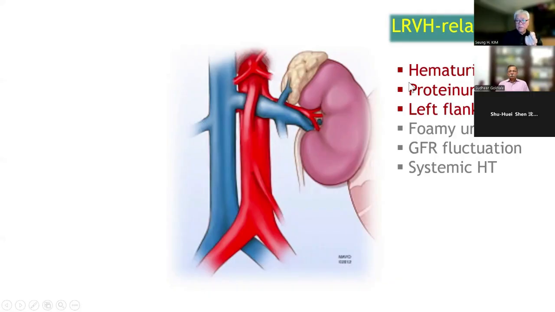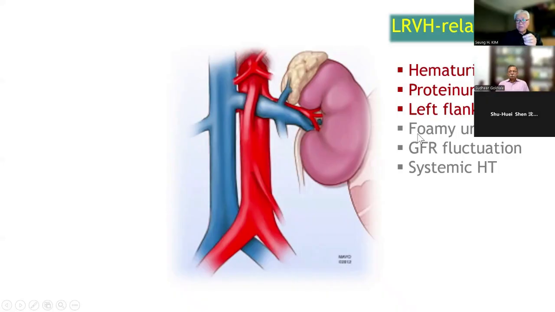Also, for proteinuria the mechanism is not well established, but it is also related to the left renal vein hypertension. And if the pressure is elevated in the left kidney, the capsule is distended and left flank pain can occur.